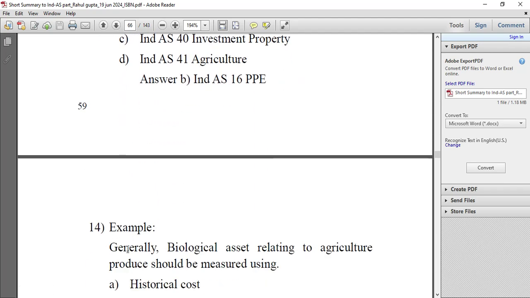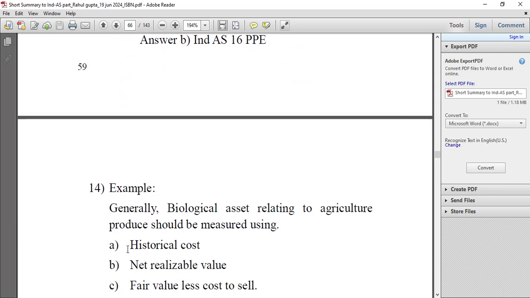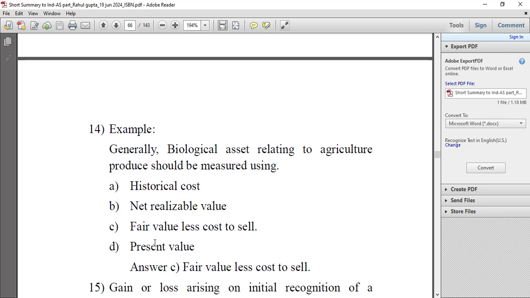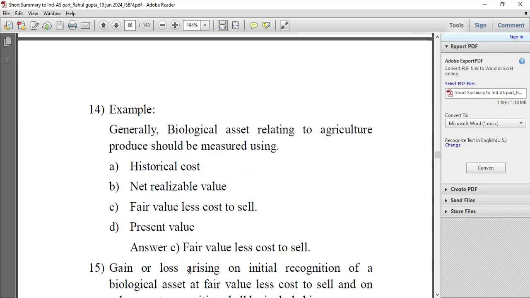Example: generally biological assets relating to agriculture produce should be measured using historical cost, net realizable value, fair value less cost to sell, or present value. The answer is fair value less cost to sell.